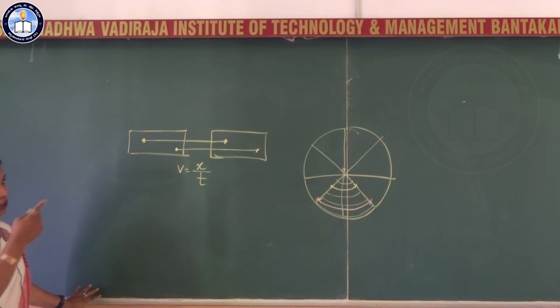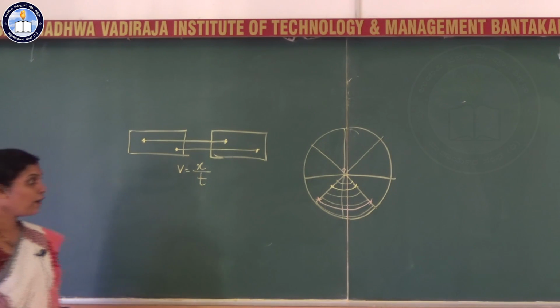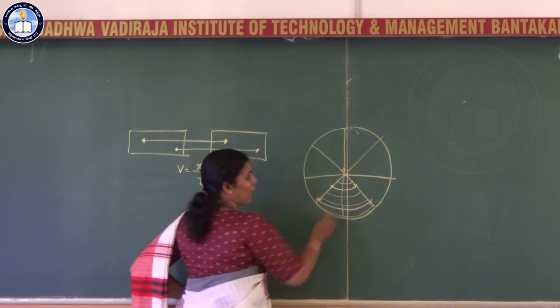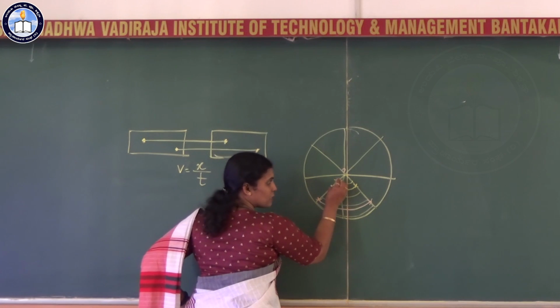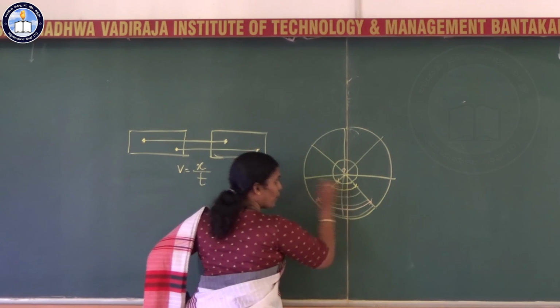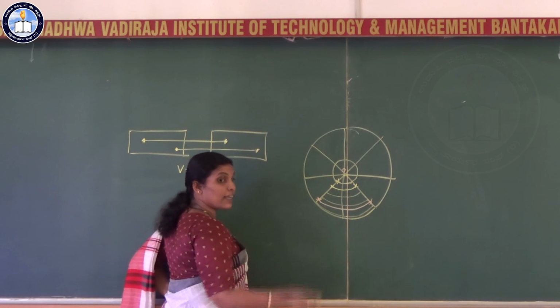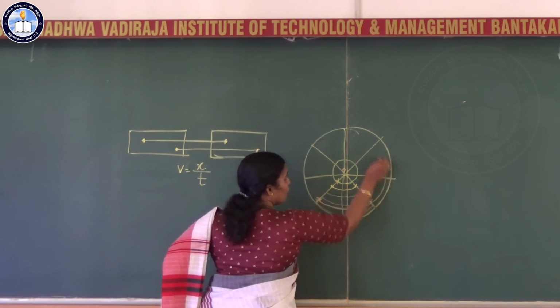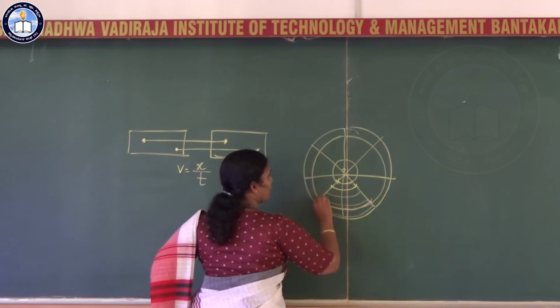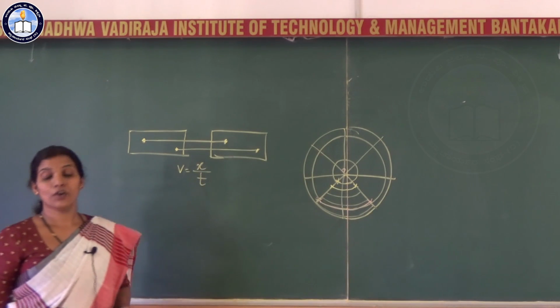So their distance covered is not constant, but what is constant in the case of a rotational motion? You have to understand one thing. Whatever the time taken by this particle to complete one complete rotation is the same as that taken by this particle to complete one complete rotation.